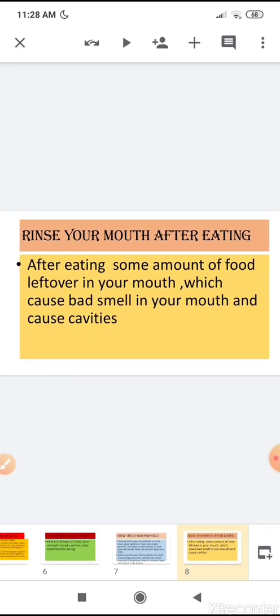And you also notice that your elders tell you to brush after eating junk food, like when you eat chocolates and other things. This is because when you eat such foods, the food particles are left over in your mouth, which cause cavities. So children, you should rinse your mouth or wash your mouth with the water after eating.